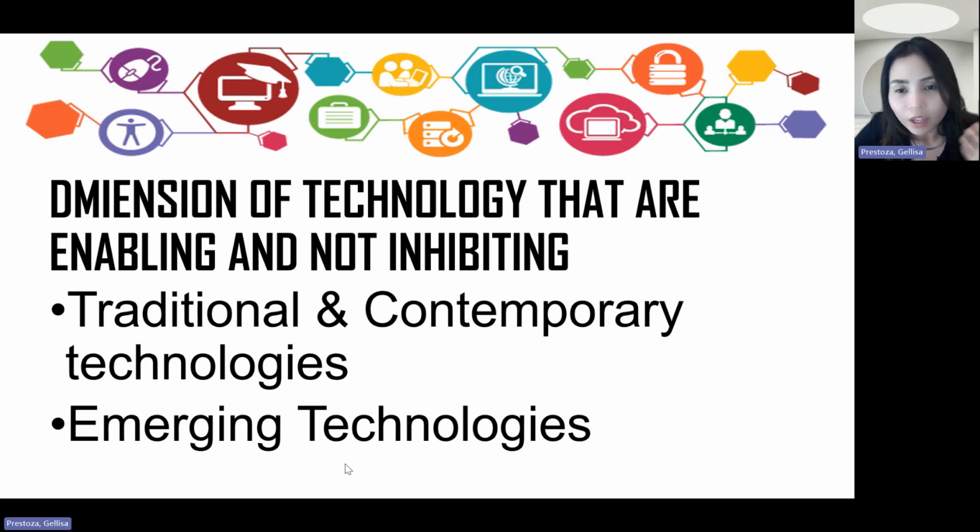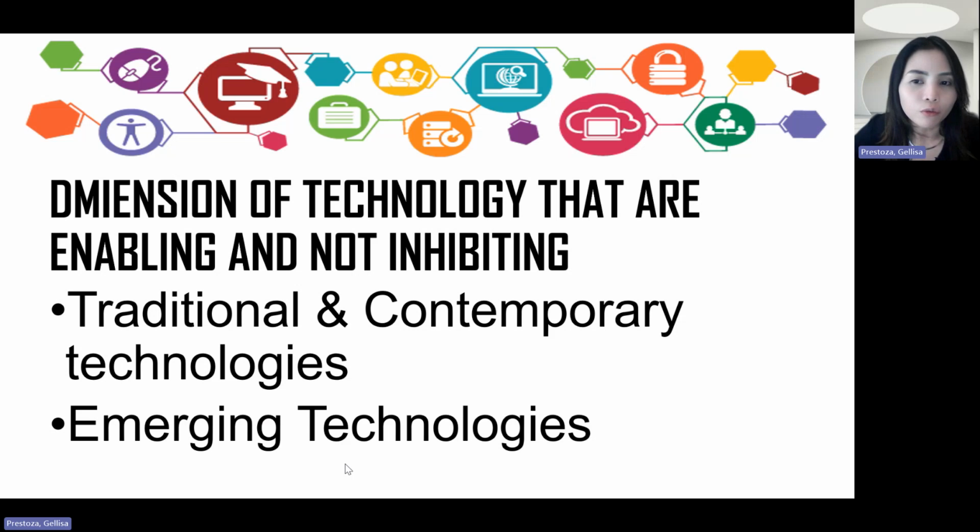So, with these emerging technologies, it can also affect the behavior of people, the behavior of the government, and the way our officials decide for what is better for the nation. So long as we know how to adapt and we know how to utilize these emerging technologies. Because it can also affect the way we gather data, the way we come up with a particular solution. Because technology can make our life easier, right? So these are the dimensions.